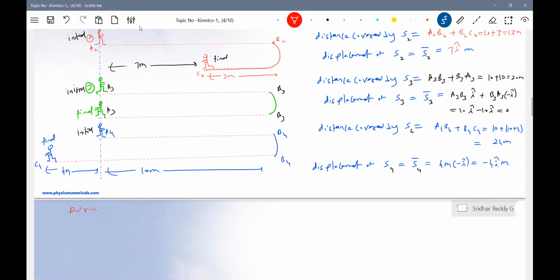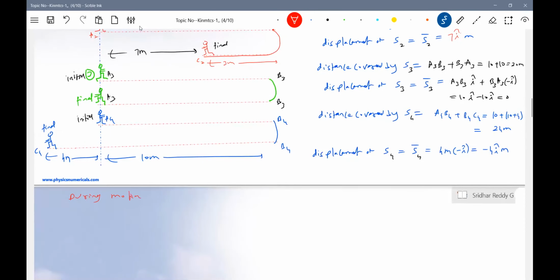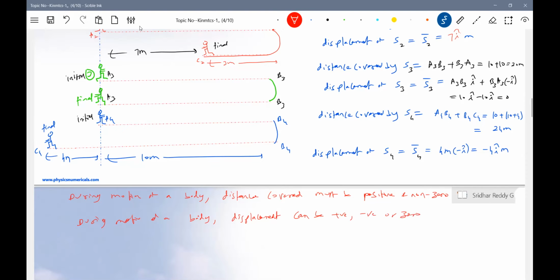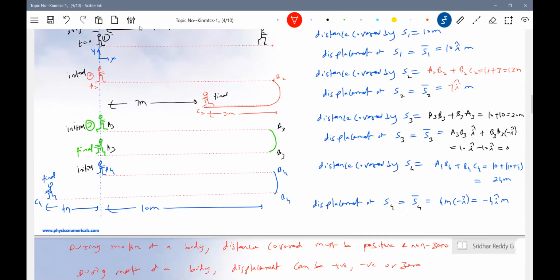During motion of a body, distance covered must be positive and non-zero. During motion of a body, displacement can be positive, negative, or 0. It all depends upon the type of motion.